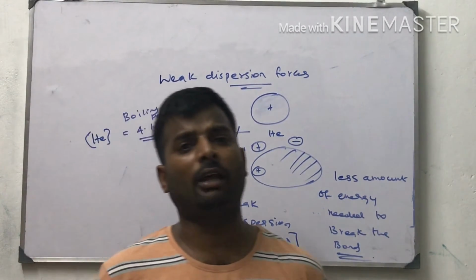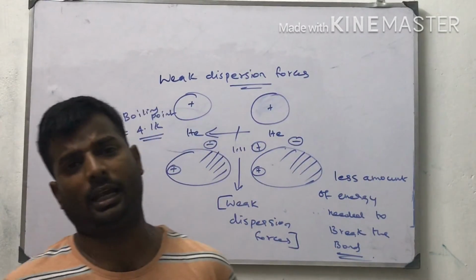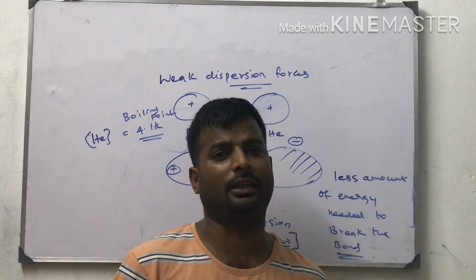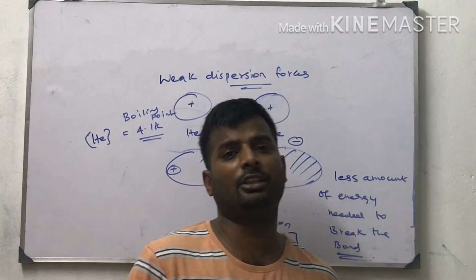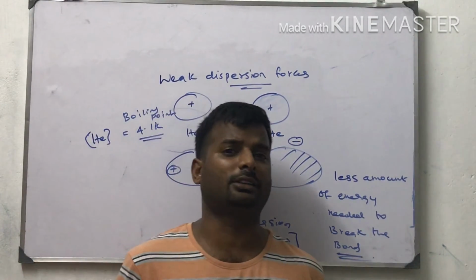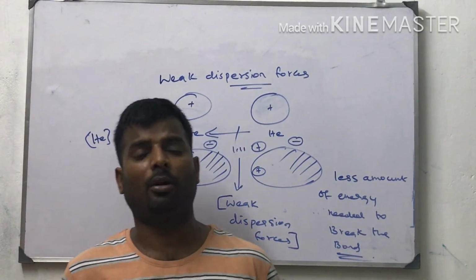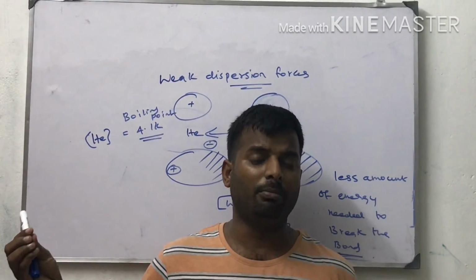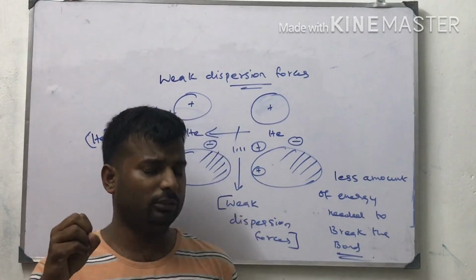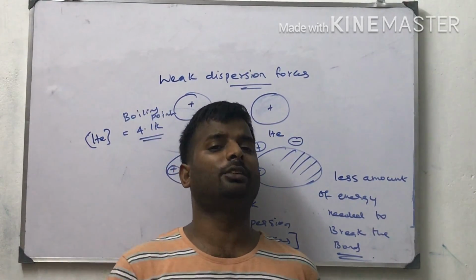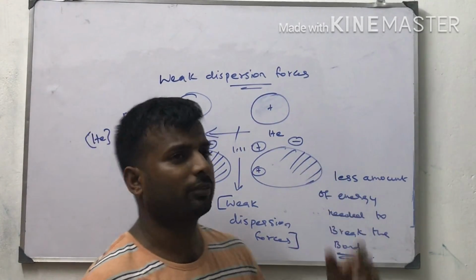Next point, helium has some unusual physical properties: it diffuses through laboratory materials like glass, plastic, rubber, etc. So it has a high diffusion. Diffusion means mixing with each other. We already learned this in earlier classes. For example, when we are walking in a garden and a fragrant smell comes, the smell mixes with air and reaches our nose. Like that, helium gas easily mixes with other gases. The gases present in the sun are helium and hydrogen.